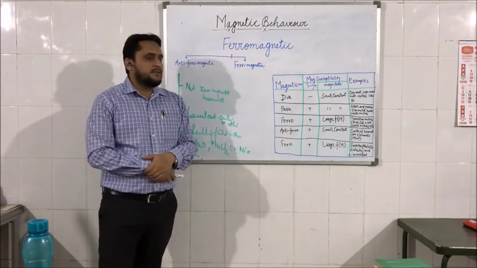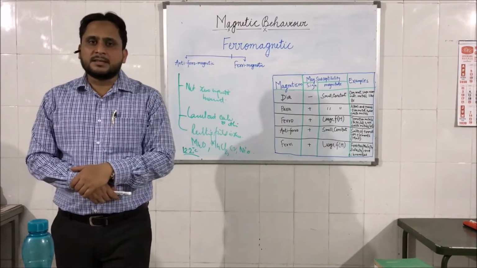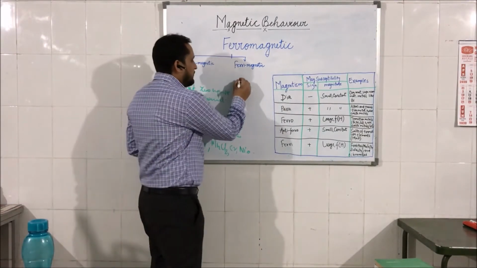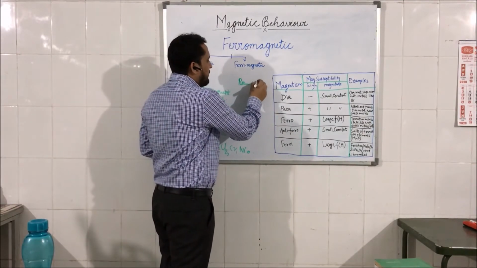Now, on the other hand, these ferrimagnetic materials have, you can say, a permanent magnetism.